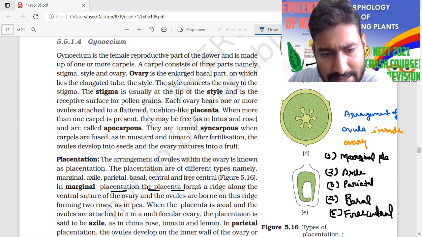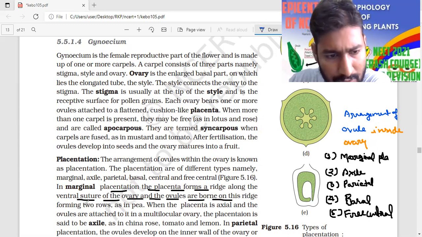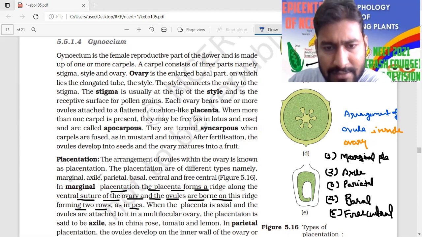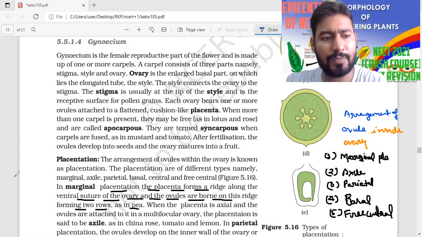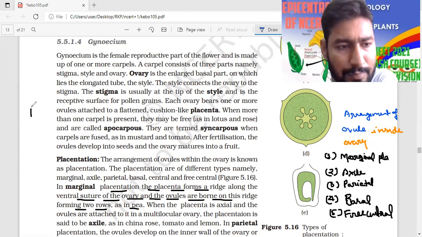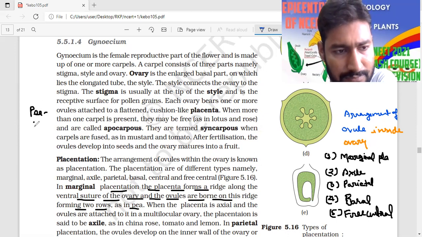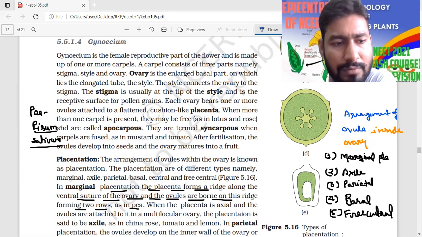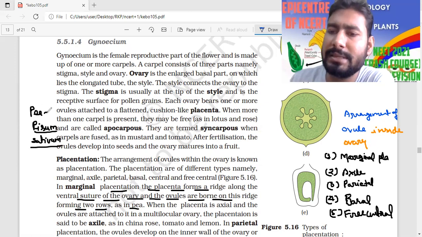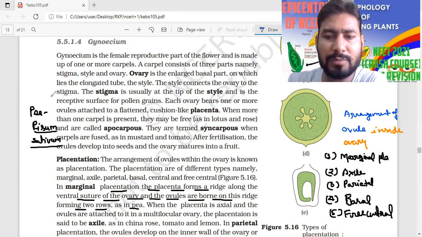In marginal placentation, the placenta forms a ridge along the ventral suture of the ovary, and the ovules are borne on this ridge forming two rows, as in pea. An example of marginal placentation is the pea, Pisum sativum. This is the example of marginal placentation. I'm drawing the structure.